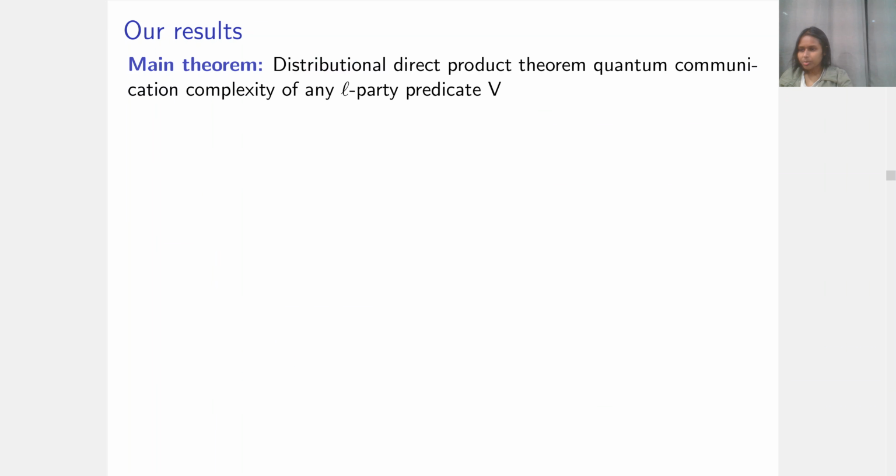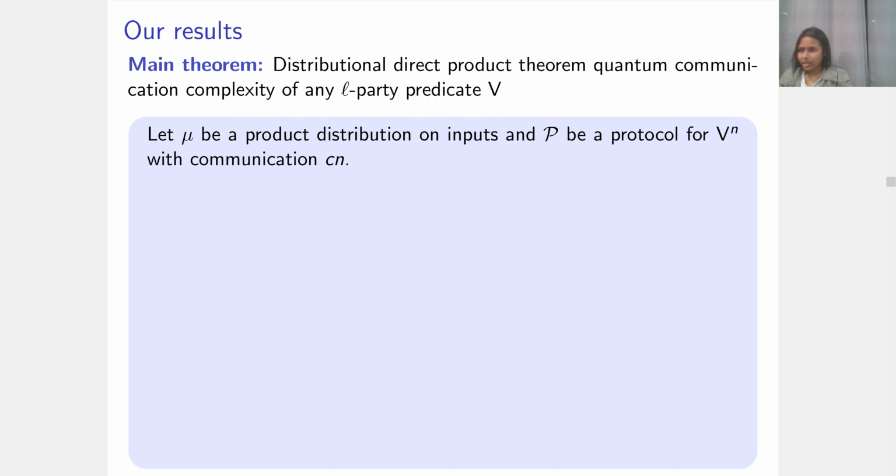Now we come to our results. Our main theorem is a direct product theorem for quantum communication for any L-party predicate V. The statement is somewhat complicated. It's in the distributional setting. We consider a product distribution mu on inputs for a single copy of V. And also we take a protocol for n copies of V that has communication Cn.